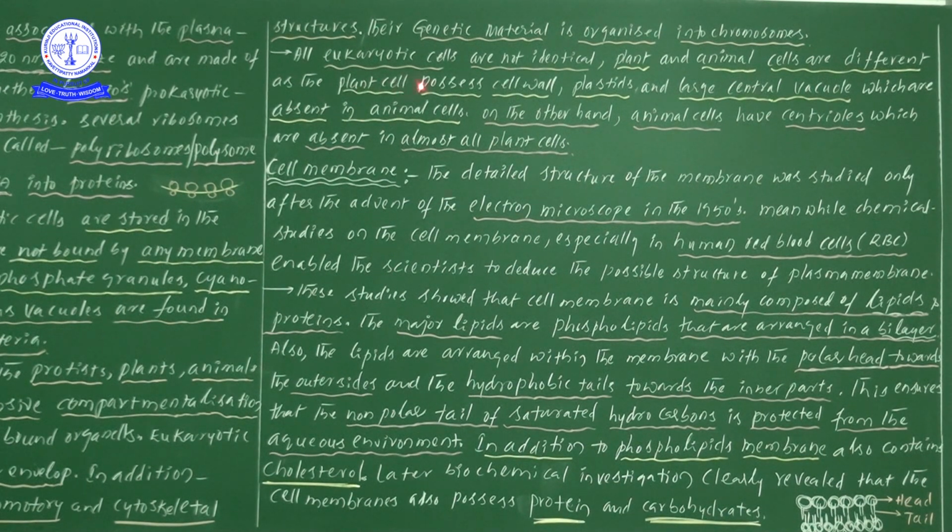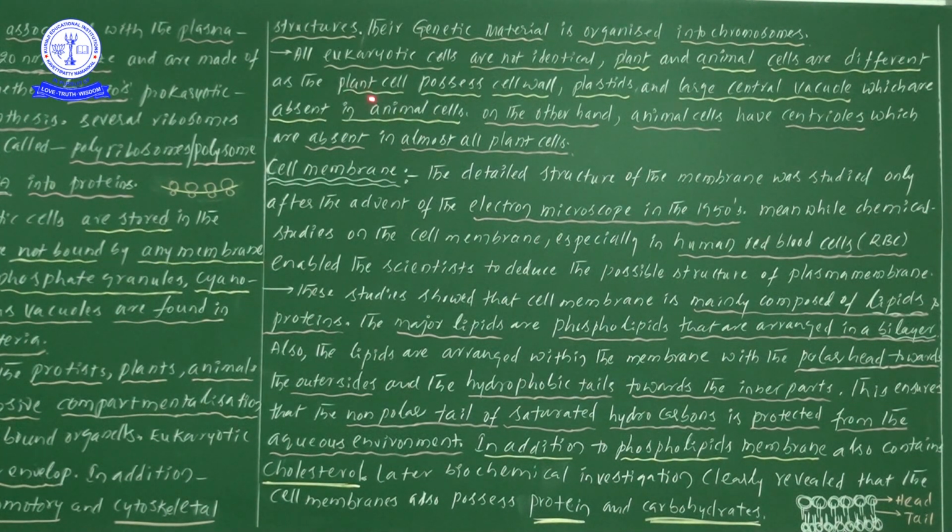If you take a plant cell, it possesses a cell wall, plastids and a large central vacuole. Listen carefully, important. In a plant cell, the cell wall is there, and plastids are there. Plastids include chloroplasts, which also come under plastids. While explaining plastids I will give you the entire information, no worry.